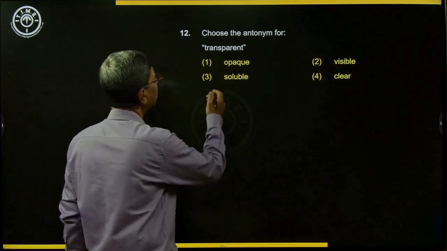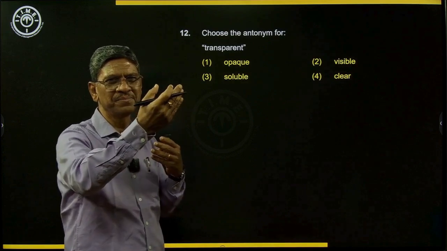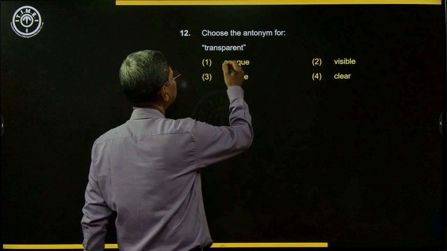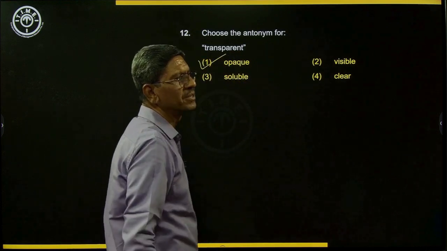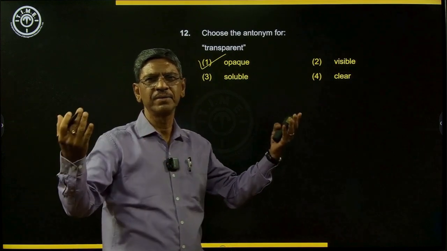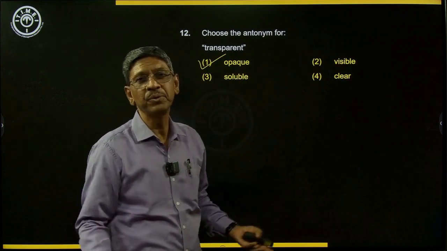Transparent, antonym for transparent. Transparent means look through, see through. So clear that you can see through. So its opposite would be opaque. Opaque means you can't see through. It is like stone, a wall, or something through which light does not pass, and therefore you can't see.